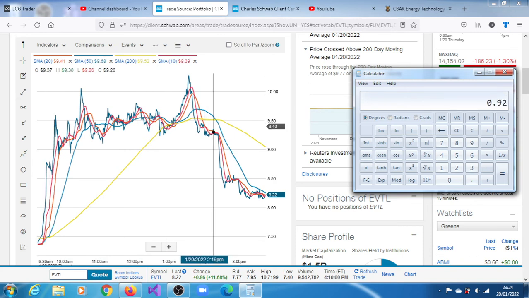Okay, are we sure about that? 9.29 minus 8.34 will give us 0.95, times 2.618. You can use any other Fibonacci extension level you want. You can use 3.618 or 1.618 or just one, so we are sticking with 2.618. That will give us 2.48.